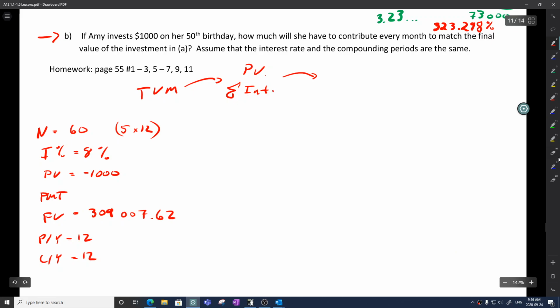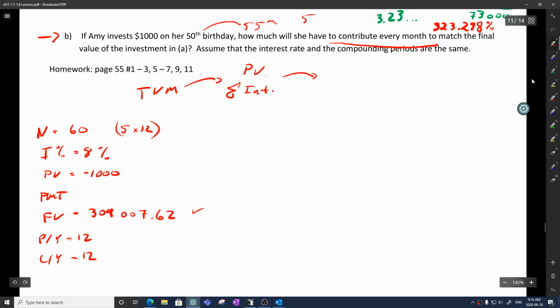So let's look at this question here. If Amy invests $1,000 on her birthday, how much will she have to contribute each month? So it's really asking, what is the monthly payment to match the final value of investment A? Our future value, investment A, is this crazy number here. Let's assume that we get the same interest rate and compounding periods. So now we just have to keep in mind, she goes from her 50th birthday to her 55th birthday.